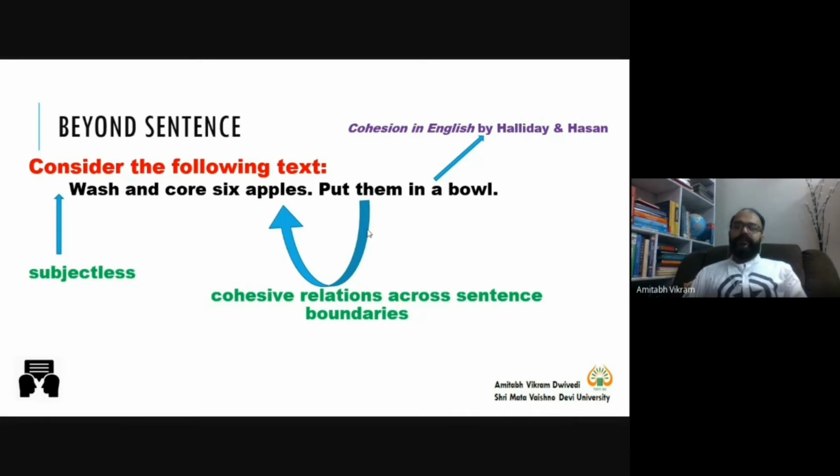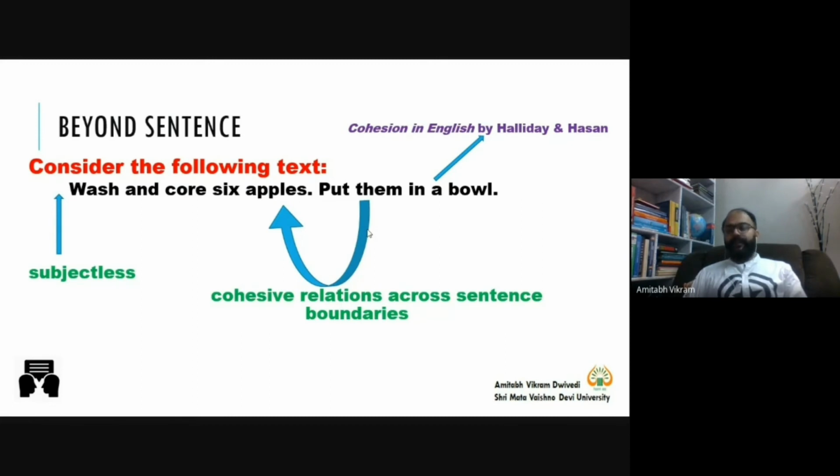So generally you know one of the definitions that we have studied, that a sentence starts with a capital letter and ends with a mark of punctuation. Here the capital letter is W in the first sentence and the mark of punctuation is full stop. In the second sentence, P is the capital letter and the mark of punctuation is again full stop. So you have a sentence boundary in the form of full stop. So you want to know the meaning of them. For that you need to cross the sentence boundary.